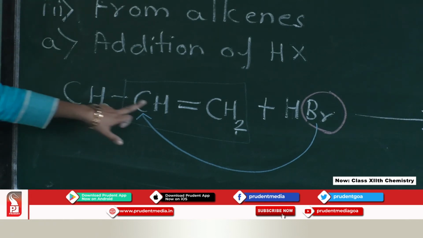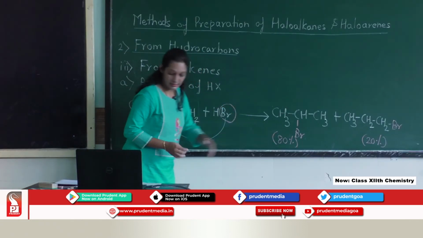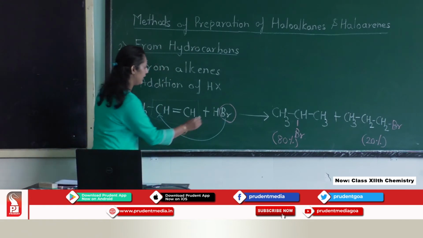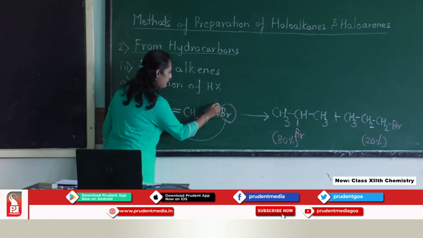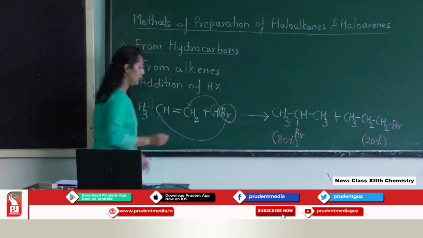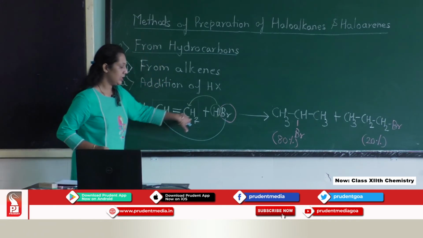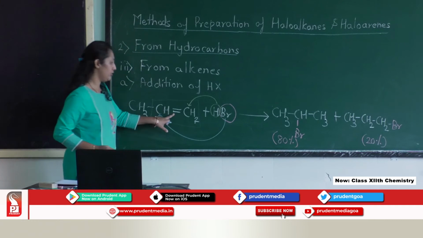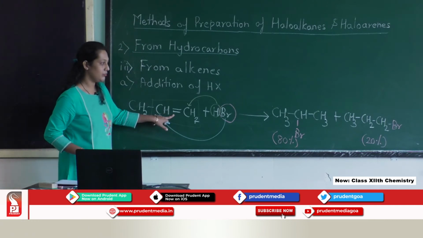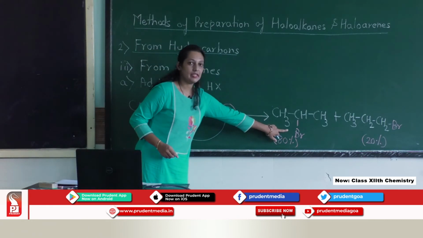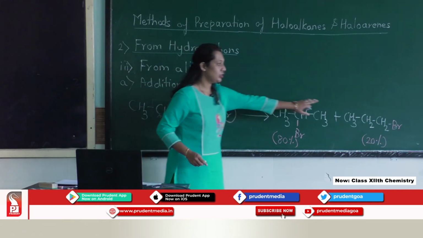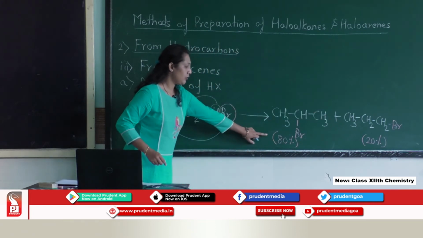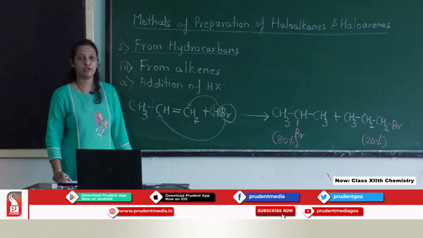So, CH3, CH, Br, and the hydrogen will get added to the carbon having more number of hydrogen across the double bond. So, it becomes CH3, double bond will get converted to the single bond, and this is considered as the major product. Though we are getting the two products, the major product is when we follow the Markovnikov rule.